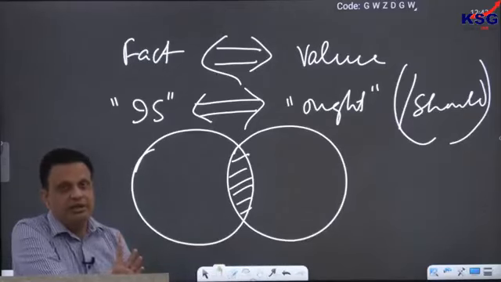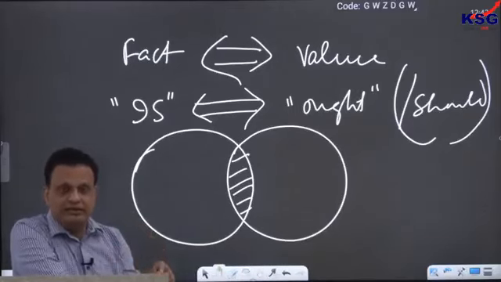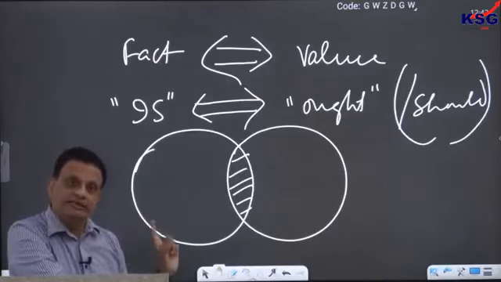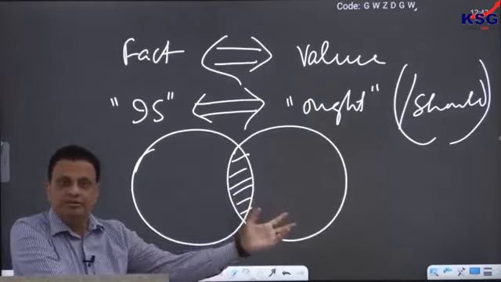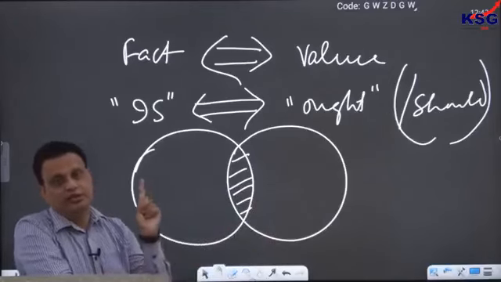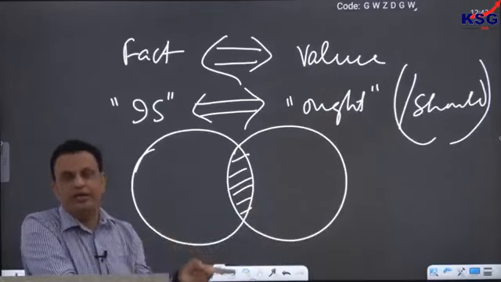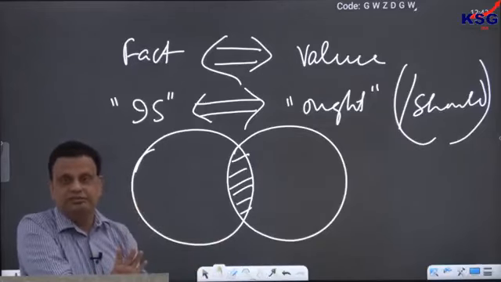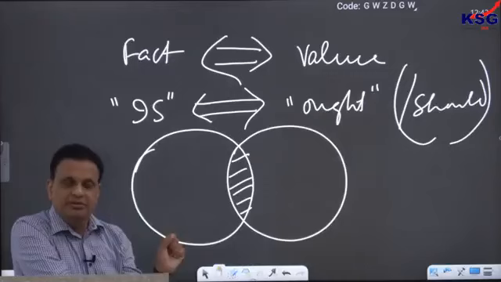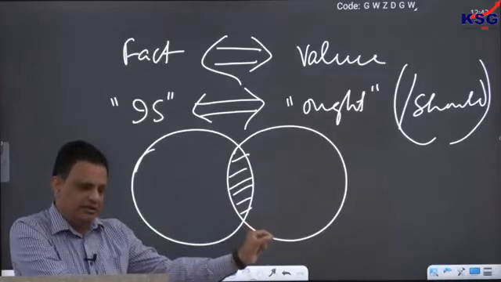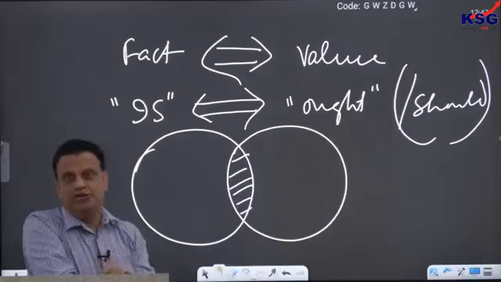Suppose, for example, the medical science, if you look at it, that knowledge of medical science can be used to make a vaccine and save millions of people's lives, and the same knowledge of medical science can be used to make a biological weapon, which can be used to kill millions of people. The technology is the same, but it can be used to make the vaccine or the biological weapon.